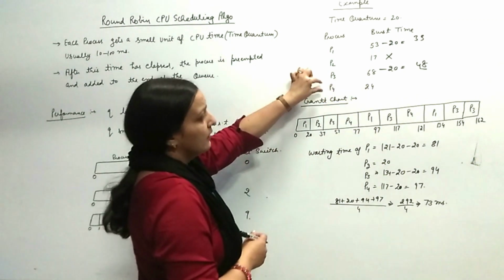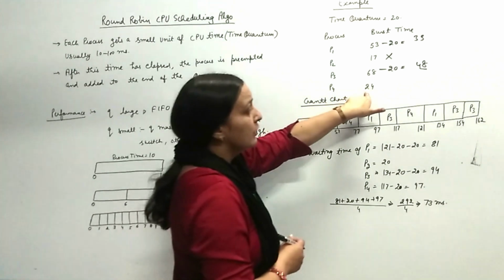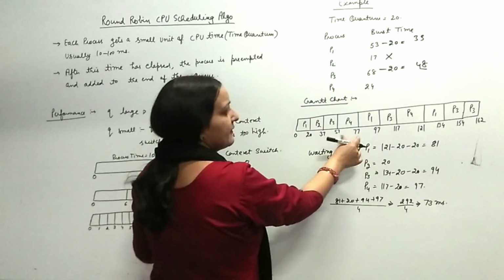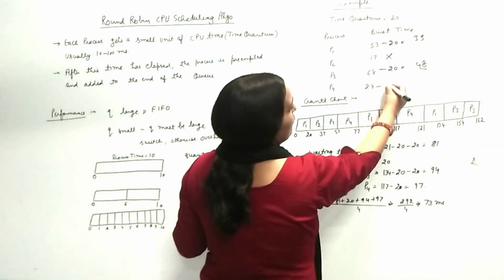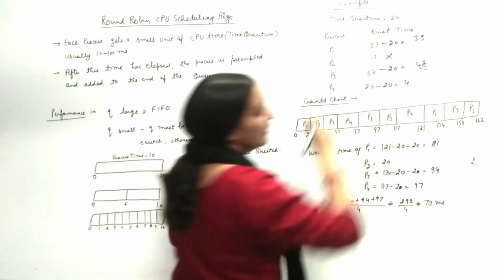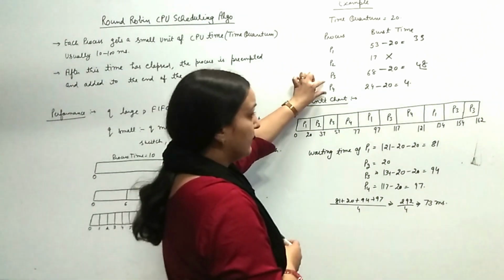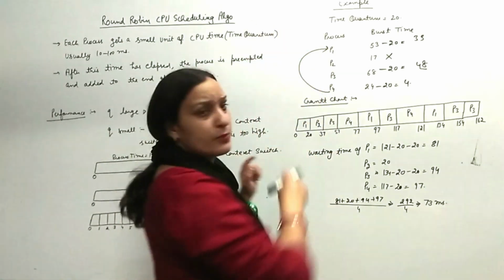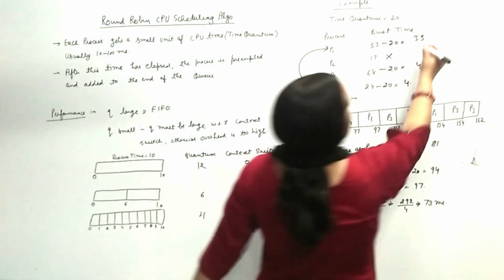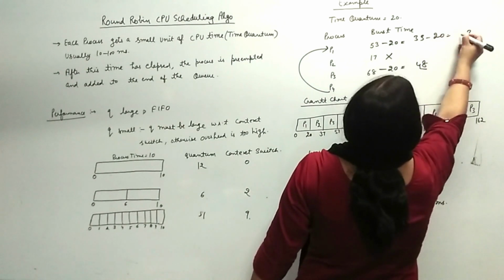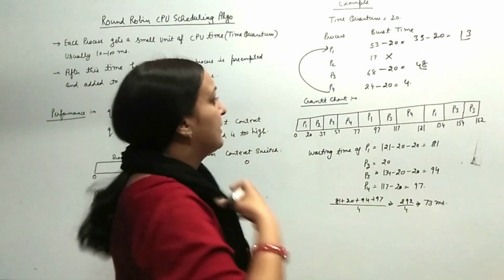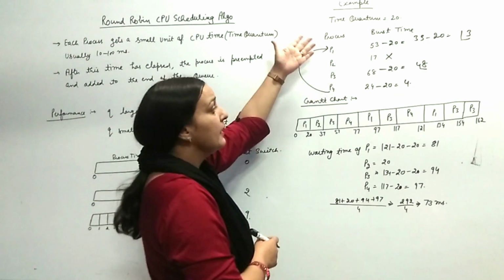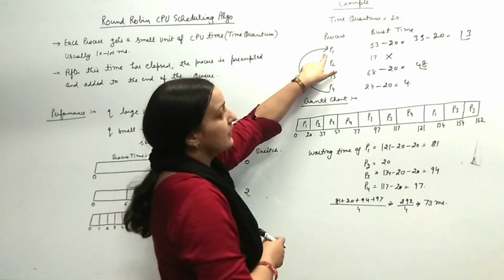and after that the CPU will be switched to P4 for 20 milliseconds. It means P4 will execute from 57 to 77 milliseconds and its remaining time will be 4. After P4 the CPU will be switched to the first process for 20 milliseconds. It means 30 milliseconds are remaining. It will not be switched to P2 as it has already been executed,